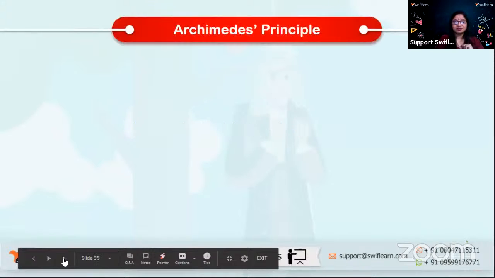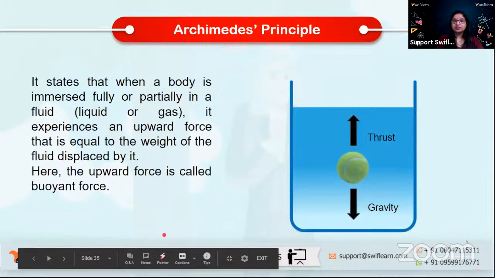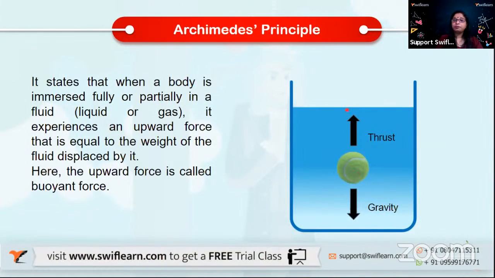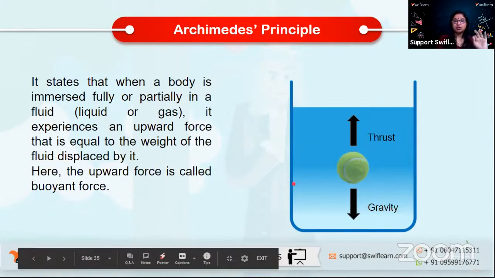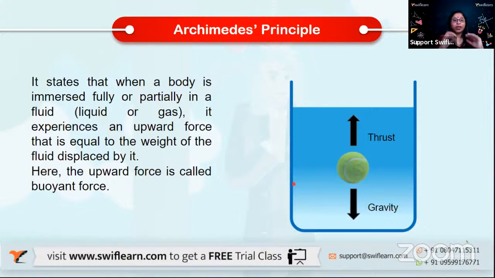Let us study this. So what is Archimedes Principle? It states that when a body is either immersed fully or partially in a fluid, now fluid can be liquid or it can be gas, it experiences an upward force which is equal to the weight of the fluid that is displaced by it.